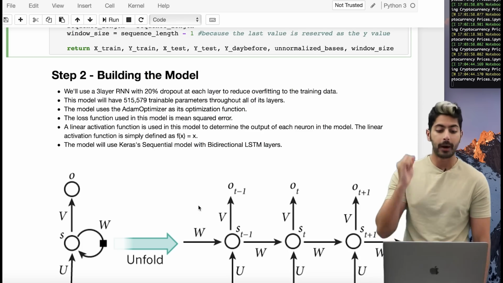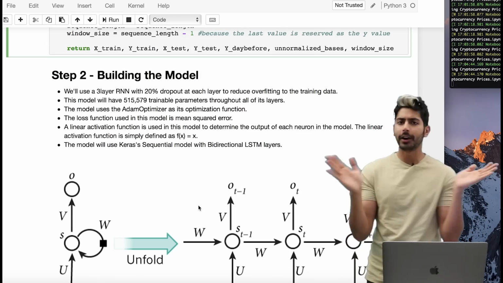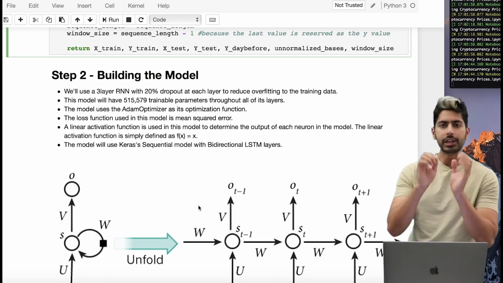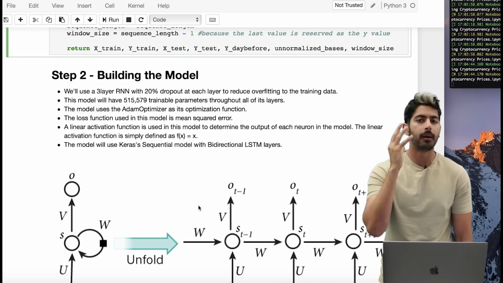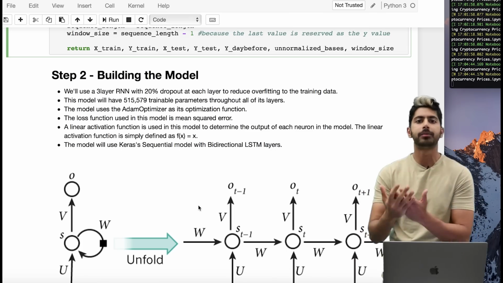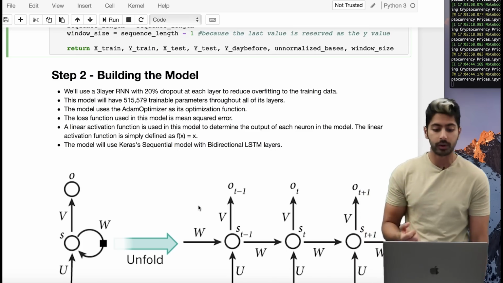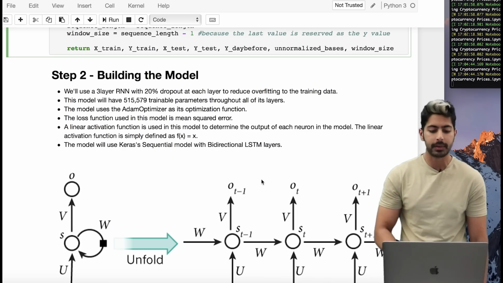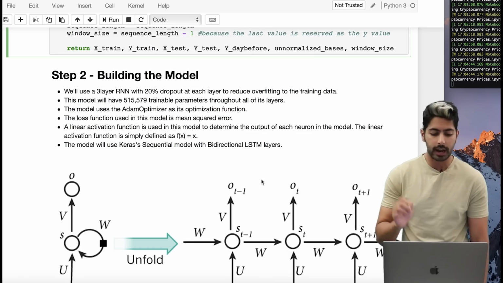The model is going to have about 500,000 trainable parameters. Don't be alarmed. This is very normal for deep networks, right? Each of those values inside of the matrices of the weights, those are parameters that are being trained. They are tunable values that are getting updated through some optimization scheme. In this case, the optimization scheme we'll use is Adam, right? So Adam is the optimization scheme. The loss function is going to be mean squared error.